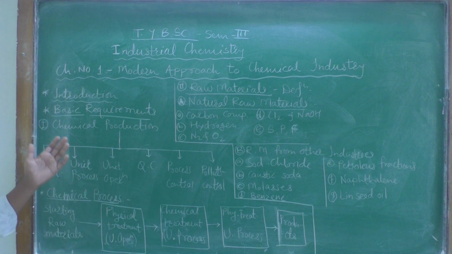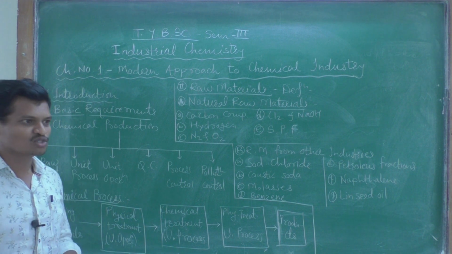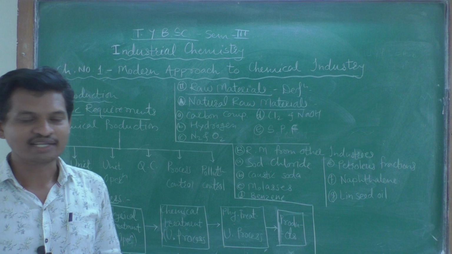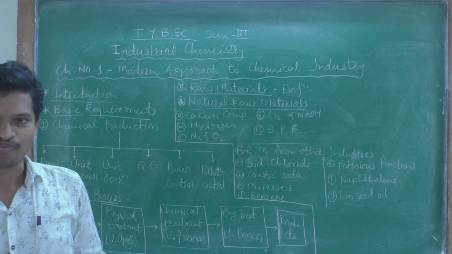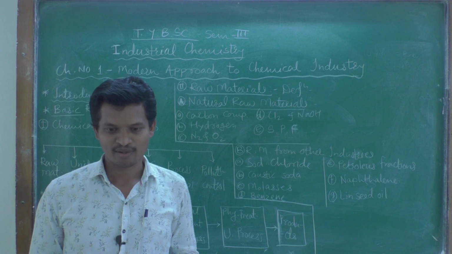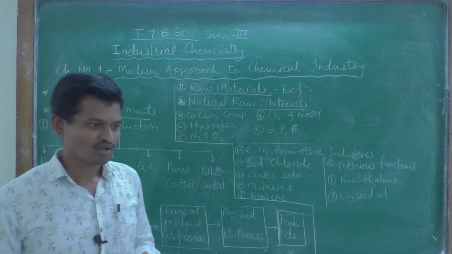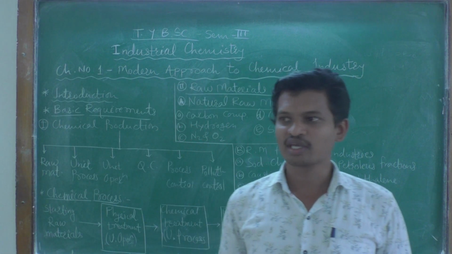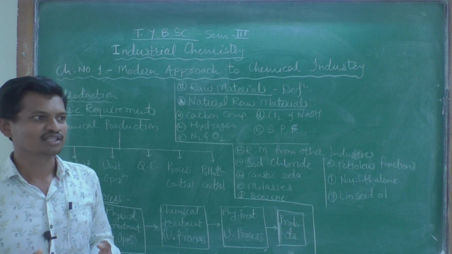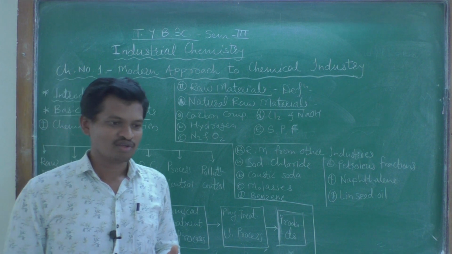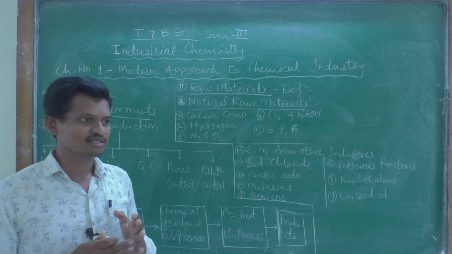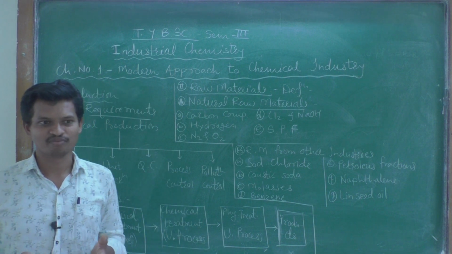So the first topic is introduction again. What is meant by chemical industry, and what are the different types of chemical industry? At this stage we are aware of that. Chemistry first of all is the backbone of chemical industry. Without the knowledge of chemistry we cannot establish any chemical industry. That's why this is the basic need that we are learning chemistry, and chemical industry is slightly different from other types of industry.